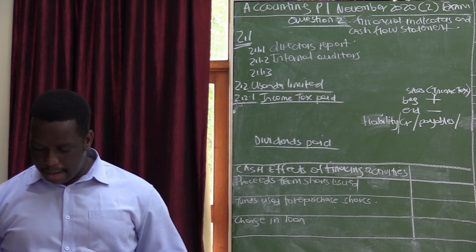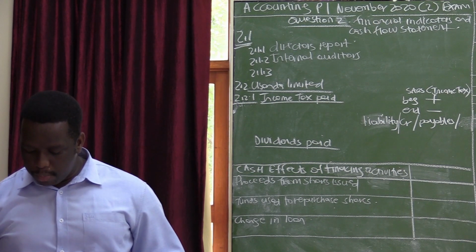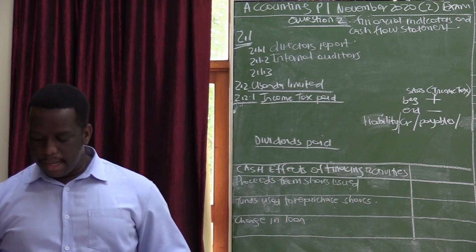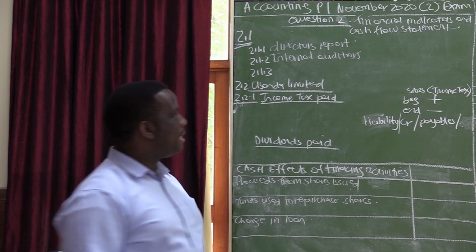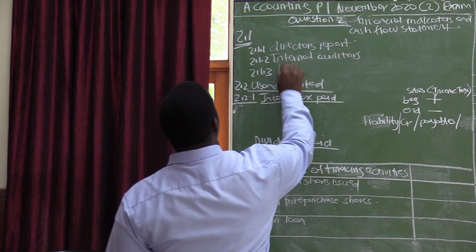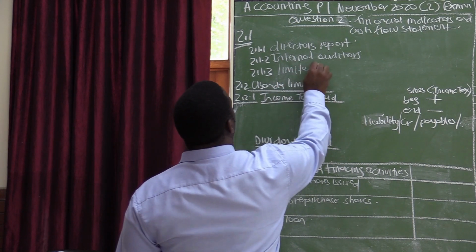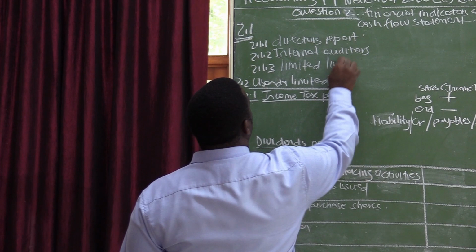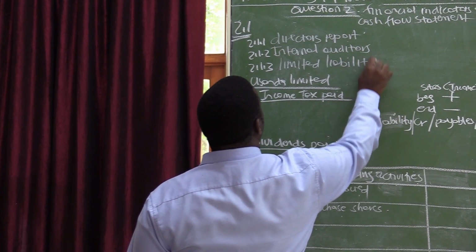In the event of bankruptcy, the shareholders are normally not responsible for the debts of the business. This is because of limited liability. Their liability is only limited to the amount invested in the company.